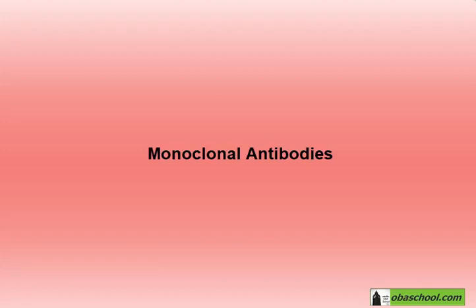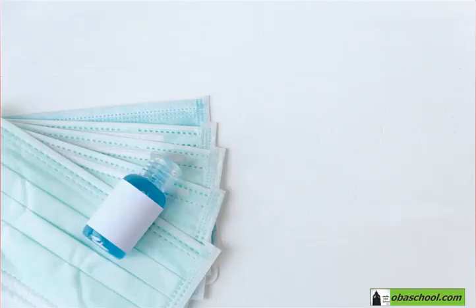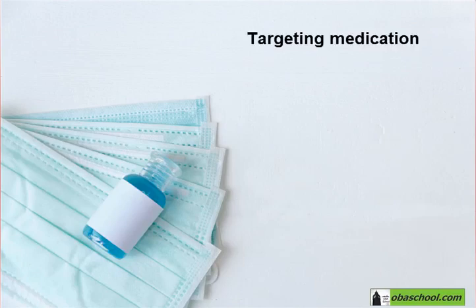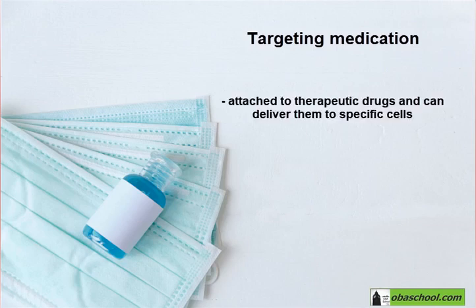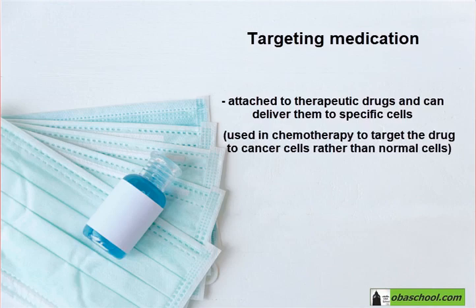Monoclonal antibodies have a lot of uses in science and medicine, and this is what we're going to talk about. The first usage is they're used to target medication to specific cell types by attaching an antibody to a therapeutic drug. So because of this specificity of antibodies to antigens, monoclonal antibodies are used to target substances and to target